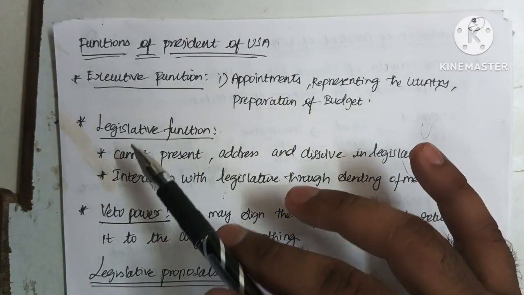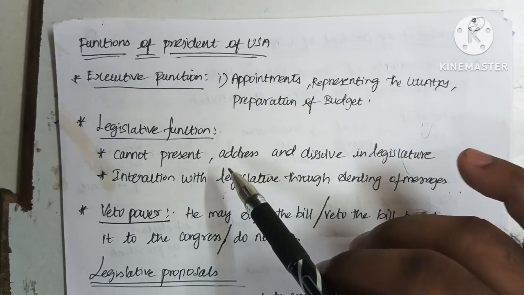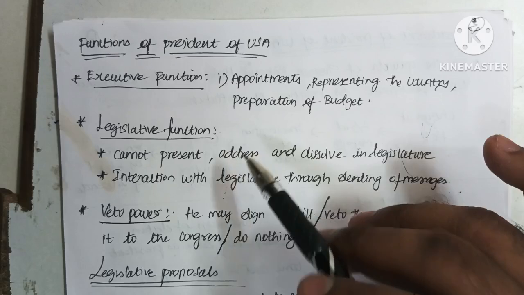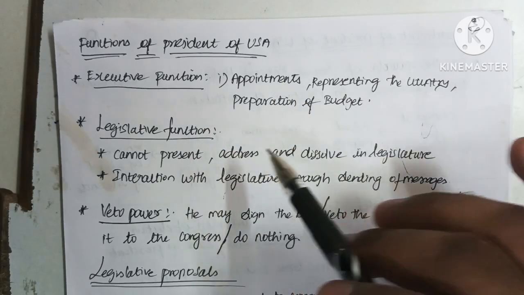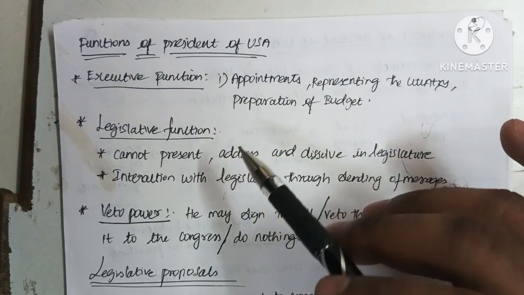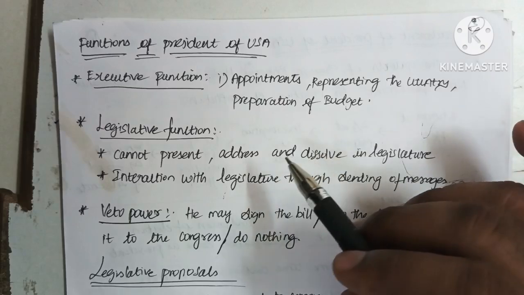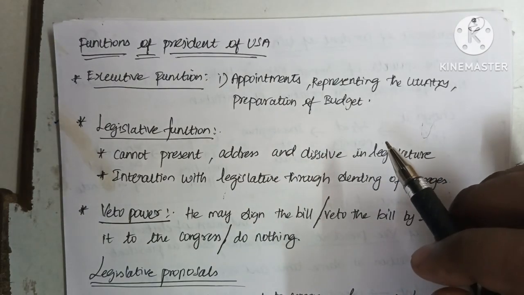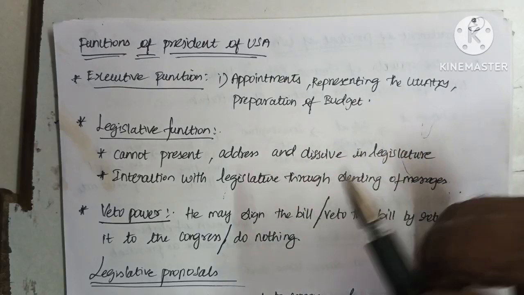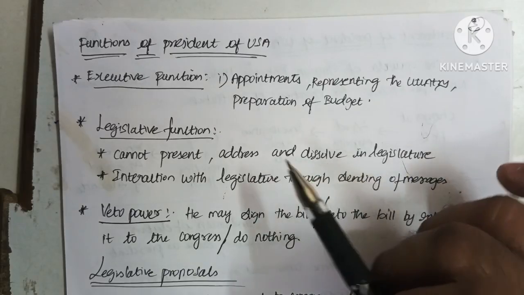But in the USA, the president cannot be present in the parliament, and he cannot address the parliament. In India, the president can address the parliament at the beginning of every year's first session, and also at the first session after the conduction of a general election. But in the USA, the president cannot address the parliament, and also he cannot dissolve the parliament. But in India, the president can dissolve the Lok Sabha on the aid and advice of the council of ministers headed by the prime minister.